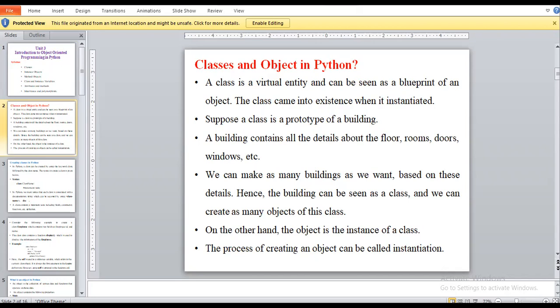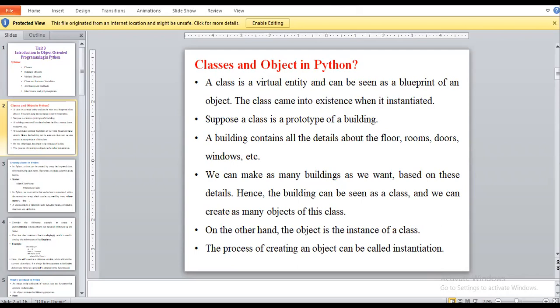Suppose we are creating a class. It will be created by using a new type of object. For calling that class's methods, we create an object or instance of that class. Suppose a class is a building. Consider the example of making a building.